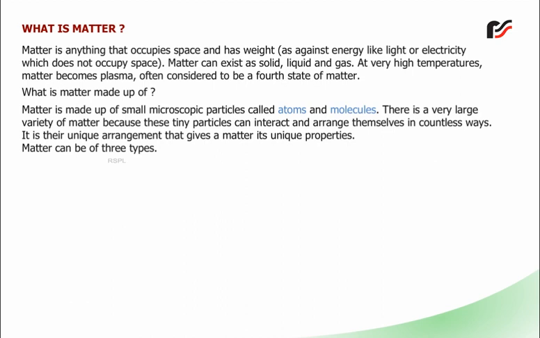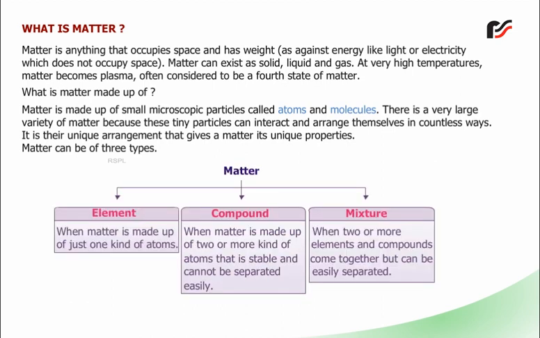Matter can be of three types. Element, when matter is made up of just one kind of atoms. Compound, when matter is made up of two or more kinds of atoms that is stable and cannot be separated easily. Mixture, when two or more elements and compounds come together but can be easily separated.